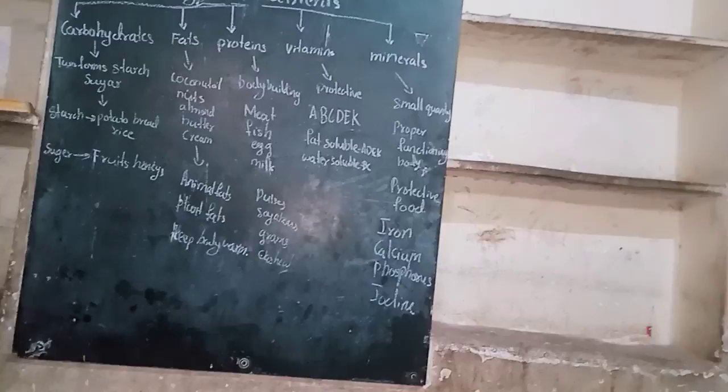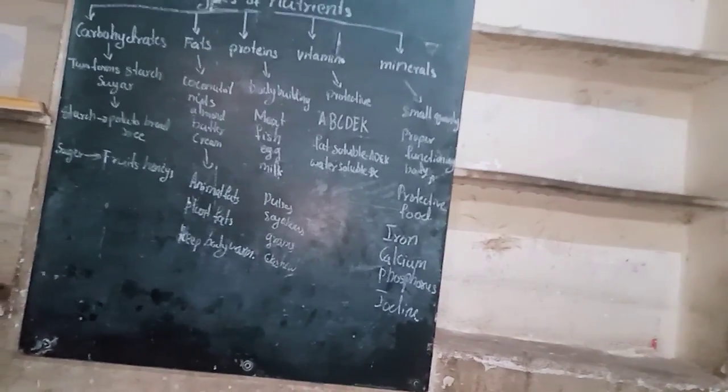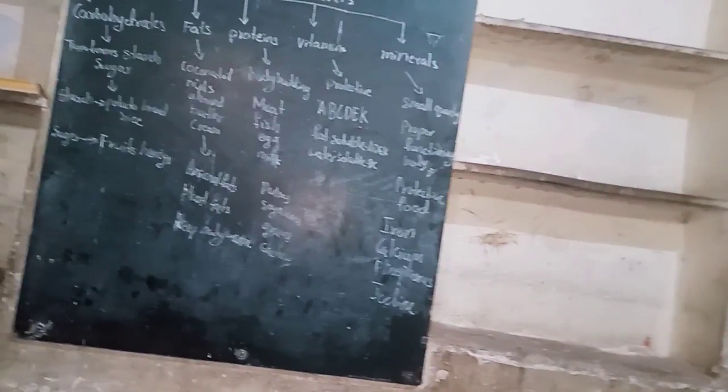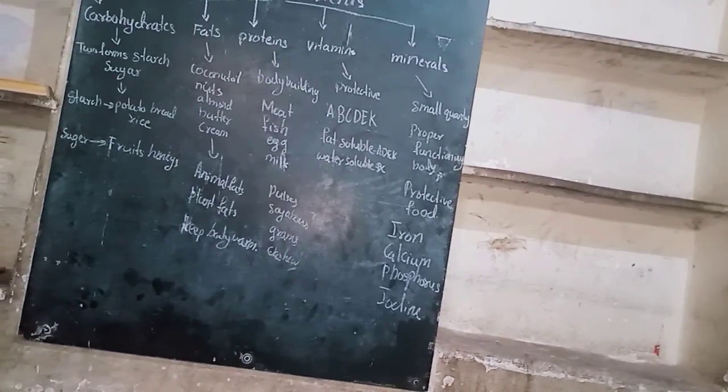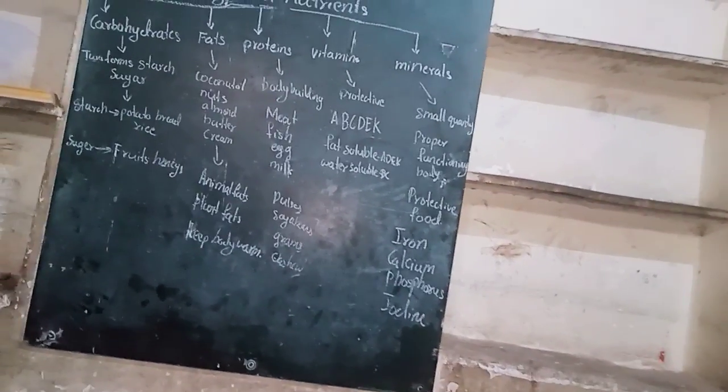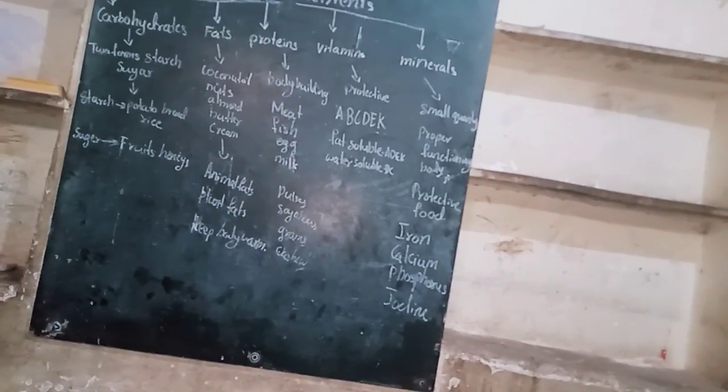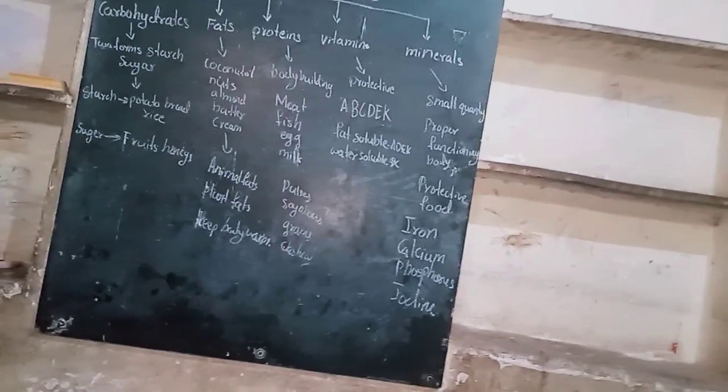Next one is vitamins. See, vitamins are known as protective foods. Vitamins protect our body from so many various diseases.